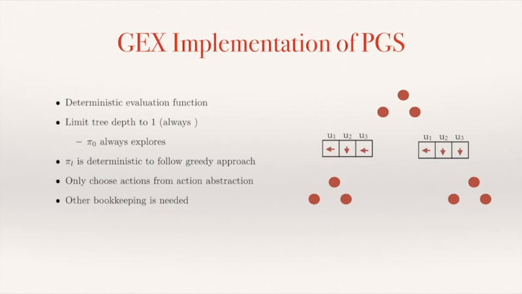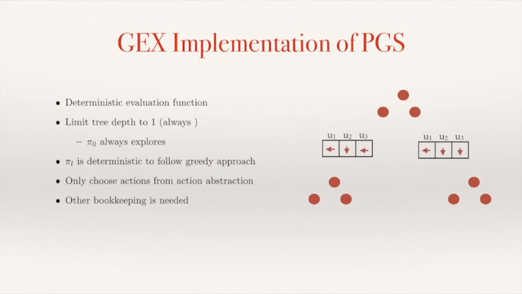So the idea is that we're going to use a deterministic evaluation function, as is done with portfolio greedy search. And we're also going to limit the size of the tree. So I have this tree here on the right hand side to represent this, but we're going to limit the depth of the tree to be equal to 1. So we have the root, and we get to see the children of the root, and nothing more.